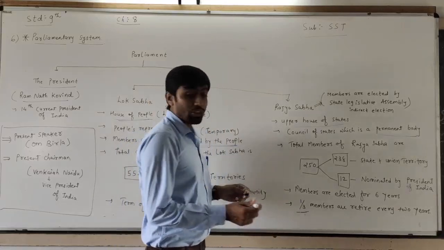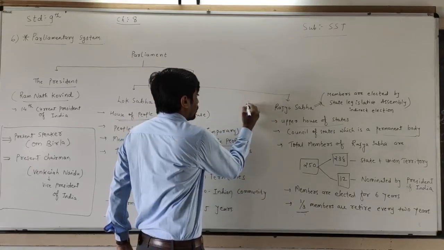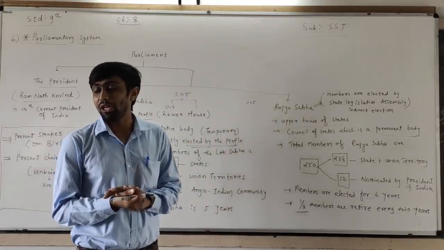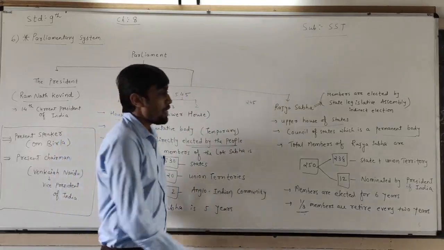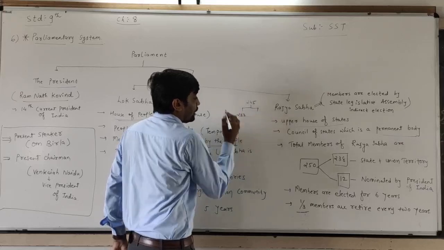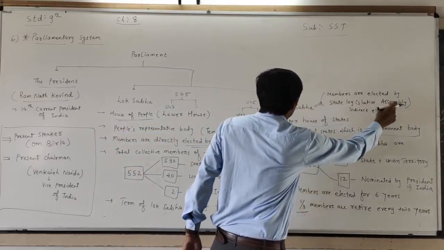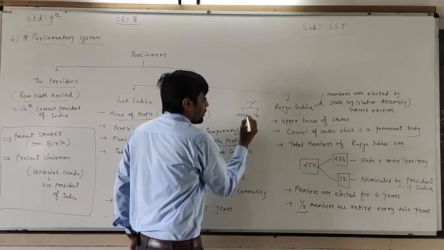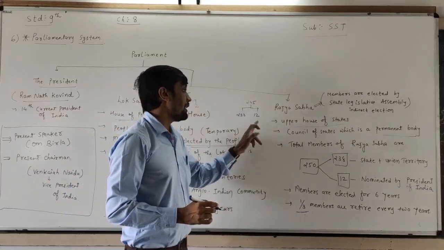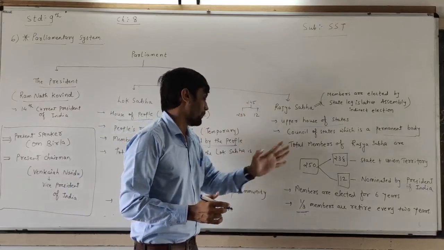If you see the present condition of the Rajya Sabha, then there are a total of 245 members. How many? 245. Out of 245, 233 members are elected by the state legislative assemblies, and 12 members are directly nominated by the President of India, and these 12 members are experts of different fields.